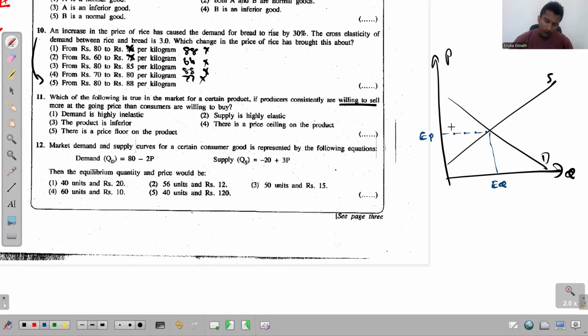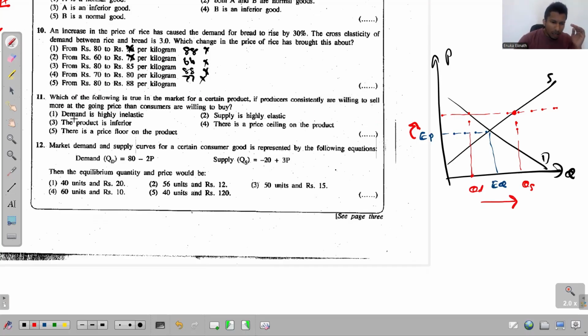So if quantity supplied is always greater than the quantity demanded, we must be referring to a situation where the price is above the equilibrium price. So if the price in the market is above the equilibrium price, see what happens, the quantity supplied is always higher than the quantity demanded. Quantity supplied is higher than the quantity demanded. This happens only if the market price is higher than the equilibrium price. That's all. If anything else happens, this will not happen.